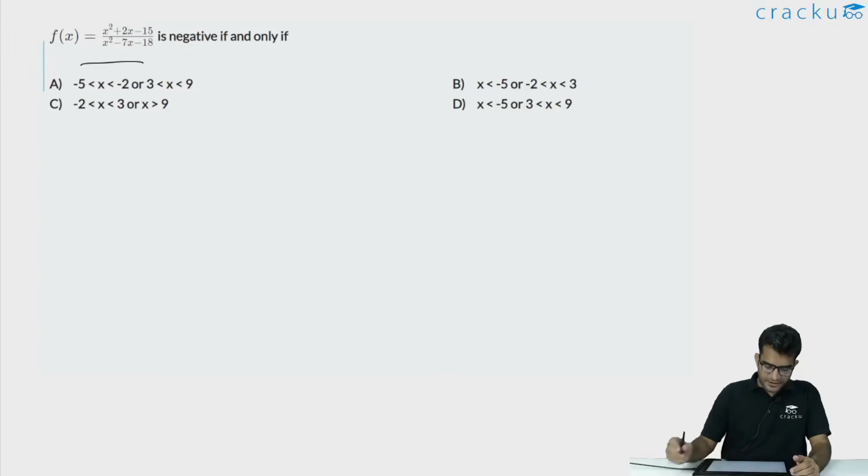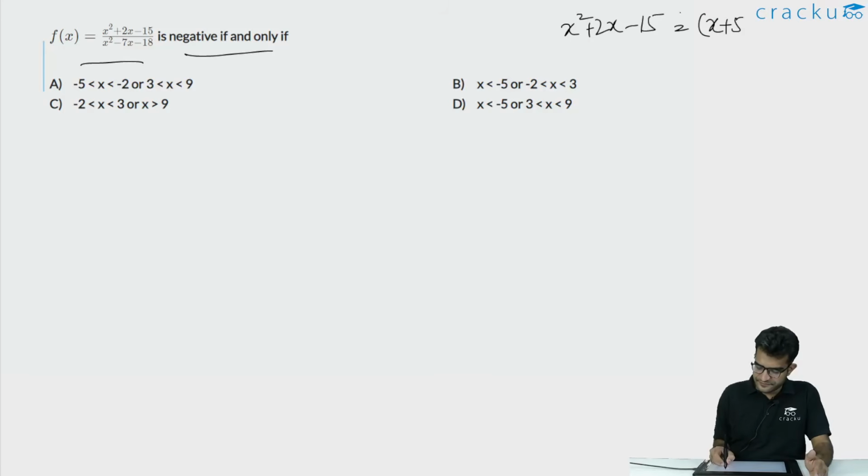In this question, we are told that f of x is x square plus 2x minus 15 divided by x square minus 7x minus 18, and we want to find out when f of x is negative. What are the intervals of x for which f of x is negative? If you are looking at f of x, the numerator is x square plus 2x minus 15. This can be factorized to equal x plus 5 into x minus 3, and the denominator is x square minus 7x minus 18. This can be factorized to equal x minus 9 into x plus 2.